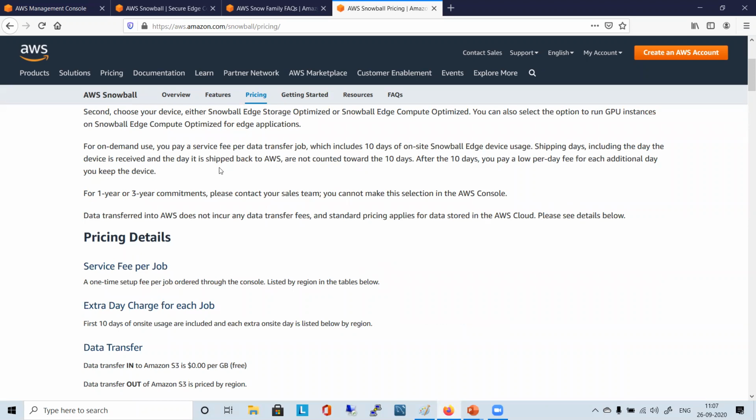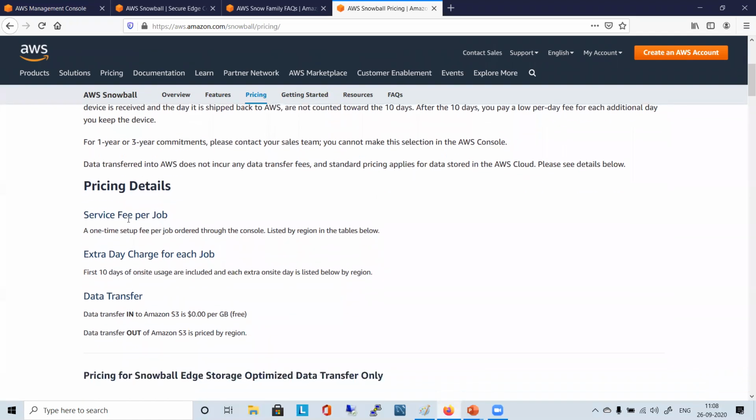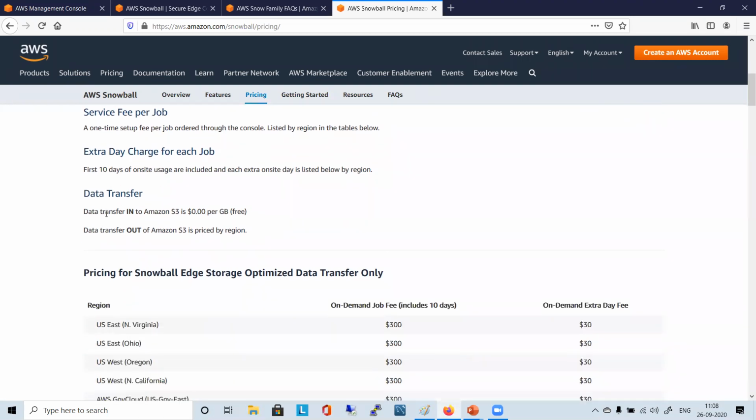So once you know the information, for on-demand use, you pay a service fee for this job, which includes 10 days of on-site Snowball Edge device use. My request is to go through all these documentations at least once, to understand how long you can keep the device, what the charge for it is, what the service fee per job is, what the extra day charge is if you keep your device, and how much the data transfer cost is.